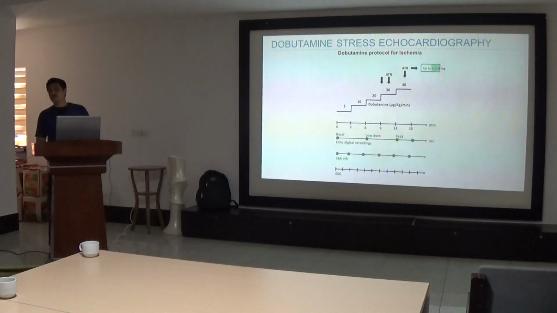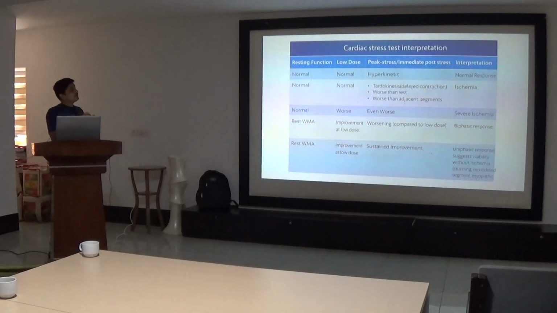Now the second test to analyze viability assessment is the dobutamine stress echo. So in dobutamine stress echo, what we do is we give dobutamine with the dose. We start with the dose of 5 microgram per kg per minute. Every 3 minutes we increase the dose, maximum up to 40 microgram per kg per minute. During this we take a total of 4 echo views, that is the apical long axis view, short axis view, 4-chamber view, and 2-chamber view. So now what is basically the interpretation of the dobutamine stress echo?